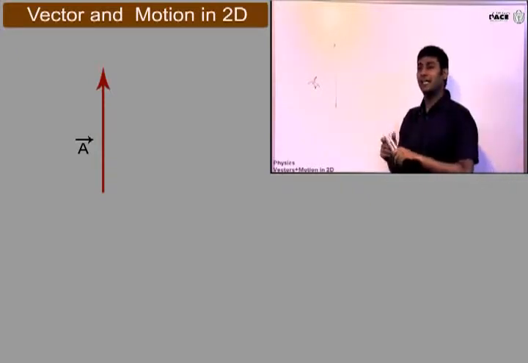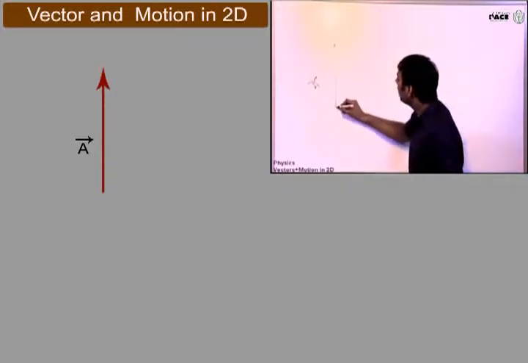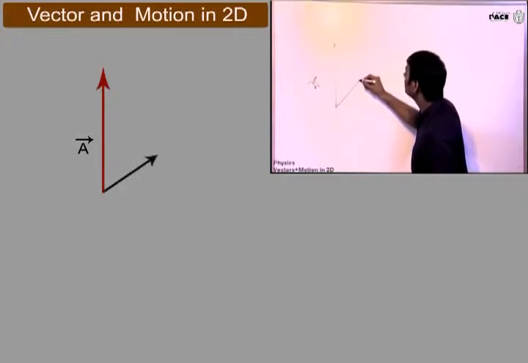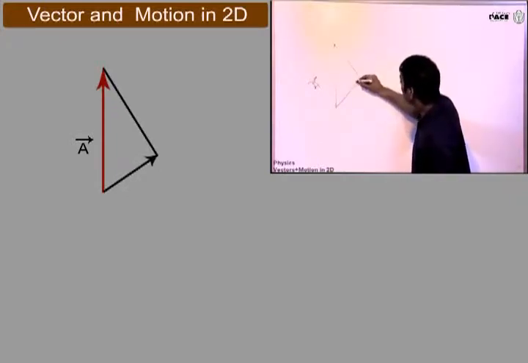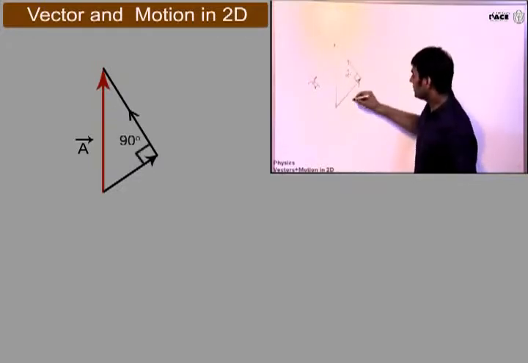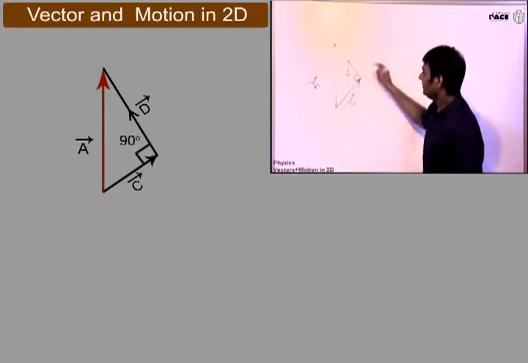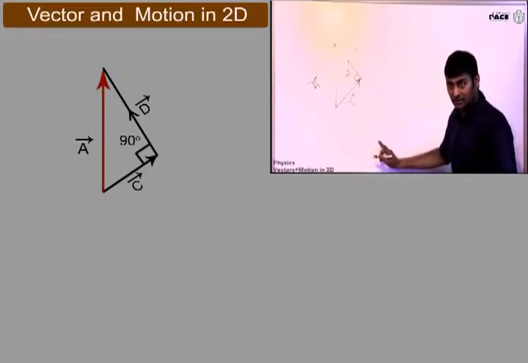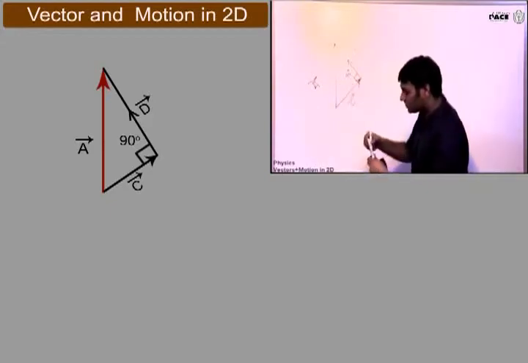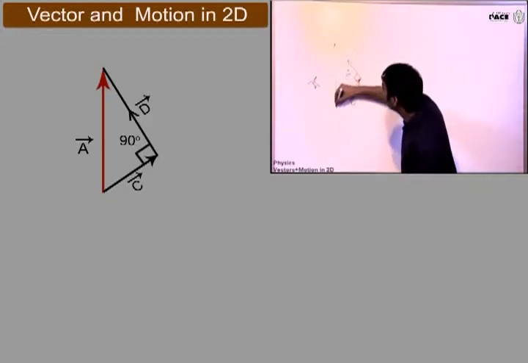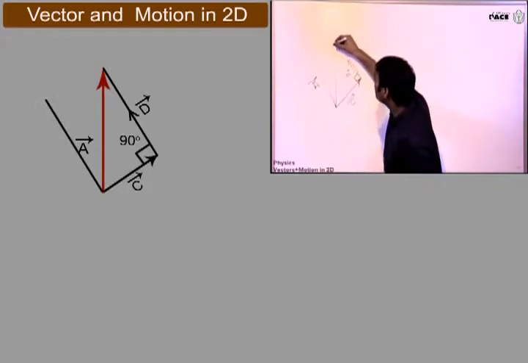Okay, fine. I agree. I can choose it like this also. I choose a vector like this, in this direction, and then I drop a perpendicular. Yes, they are at 90 degrees. This angle is 90. So C plus D will be equal to A. Am I right? Yes. I can choose this direction also. I could have chosen any direction. Suppose I choose this direction and drop a perpendicular.